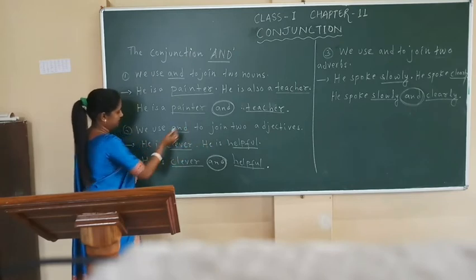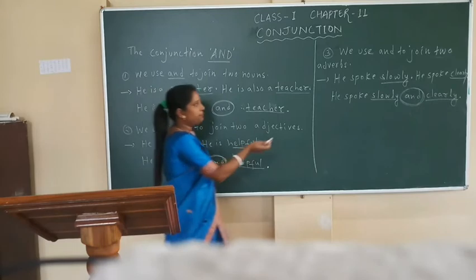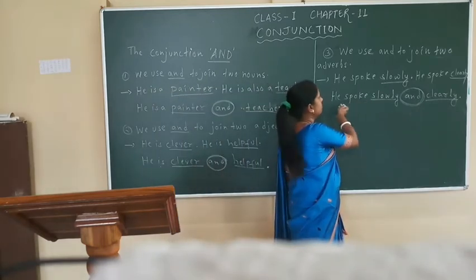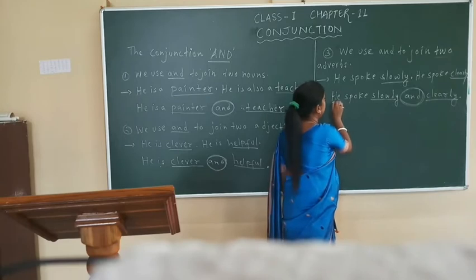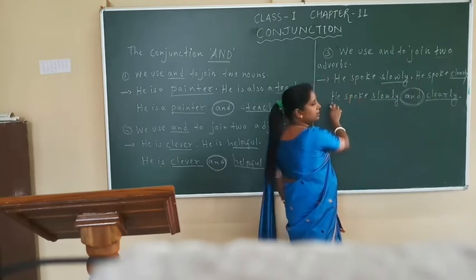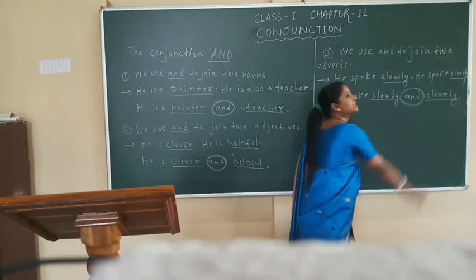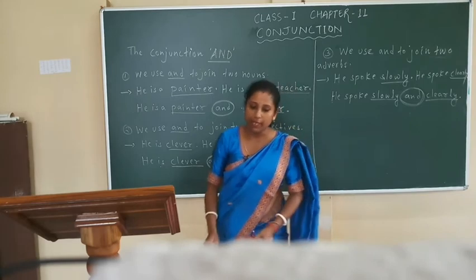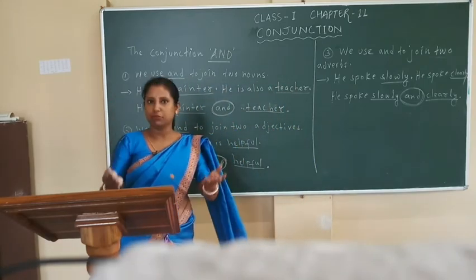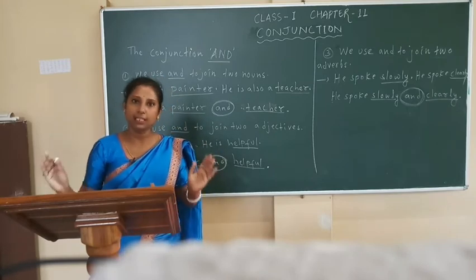When I join adverbs into a single sentence, I have repeated the word he only one time. Only if we write it a single time, it is enough to make one single sentence.